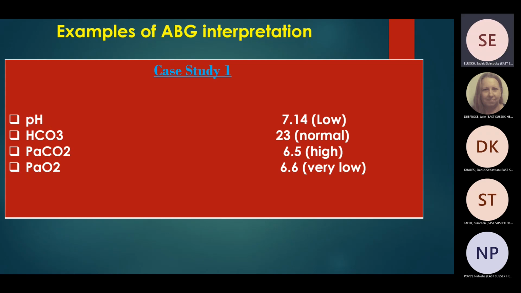Type 1 respiratory failure, that's right, because PO2 is low. Sorry, type 2, because PCO2 is high. In type 1, you will find that PO2 is low and bicarb will be normal, or maybe even low.